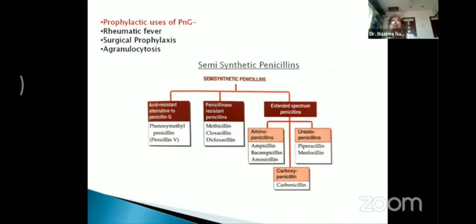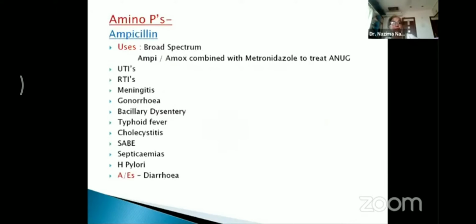And then we come to the extended spectrum penicillins. These drugs are classified into aminopenicillins like ampicillin, bacampicillin, and amoxicillin. Then there are the carboxypenicillins like carbenicillin, and we also have the ureidopenicillins like piperacillin and mezlocillin. Amongst all these drugs, the aminopenicillins are the most commonly used drugs in case of orodental infections. Ampicillin belongs to the aminopenicillins.